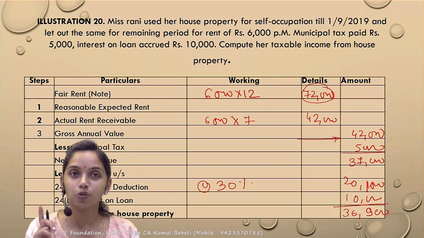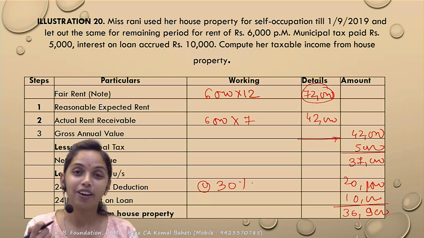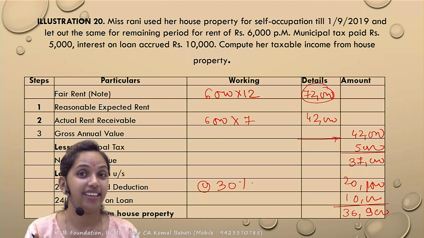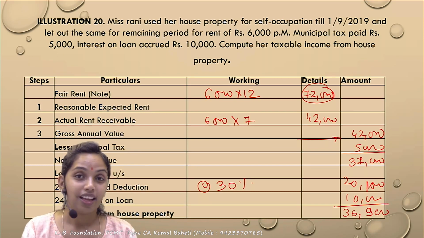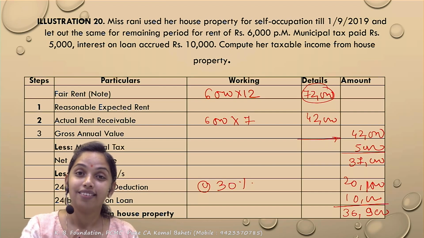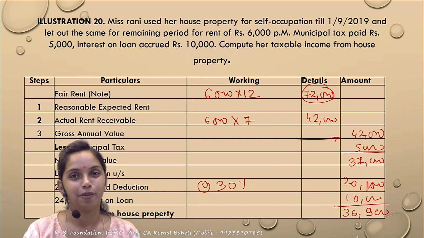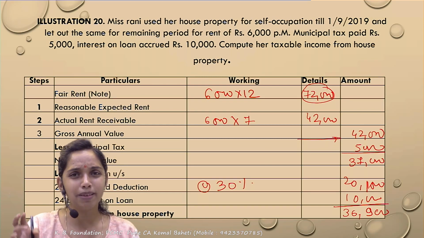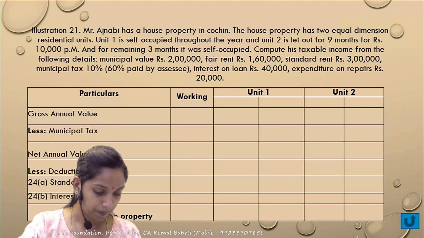The main crux was fair rent. We may think fair rent was not given. No, it is hiddenly given. And fair rent is always taken as an annual figure. Fair rent, municipal value and standard rent, always we take annual value unless he is the owner for part of the year. Clear with it? Similar, with small changes.